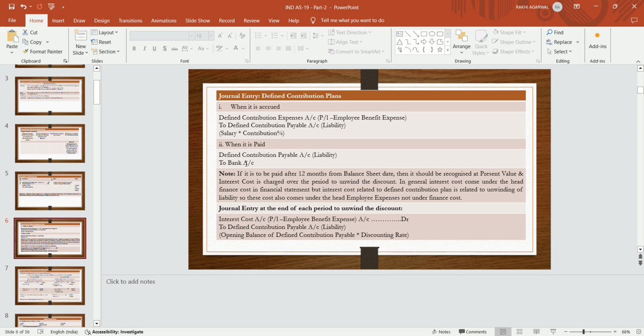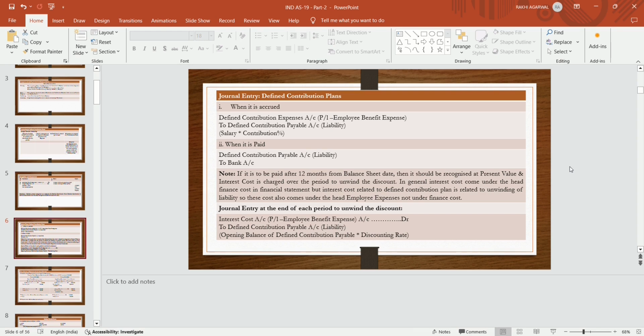If it is paid after 12 months, if that contribution is paid after 12 months from the balance sheet date, then it should be recognized at present value. So if that contribution is paid within 12 months, no present value is required, no actuarial gain or loss is there, and no discounting factor is required. An interest cost is charged over the period to unwind the discount.